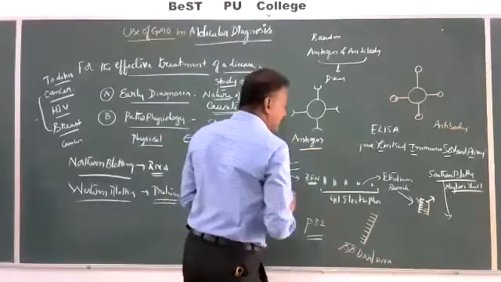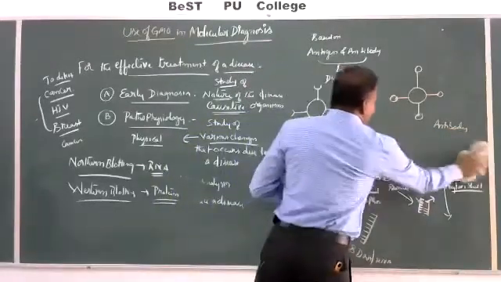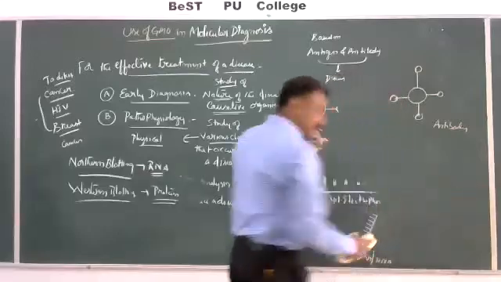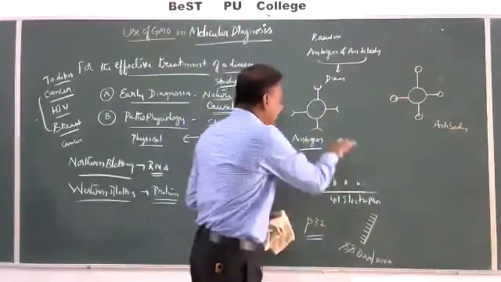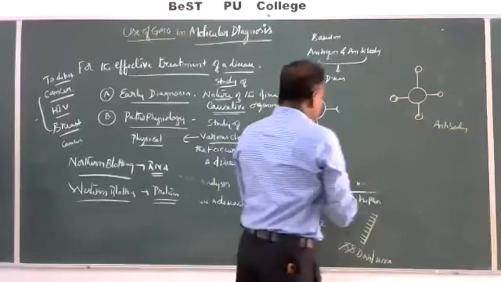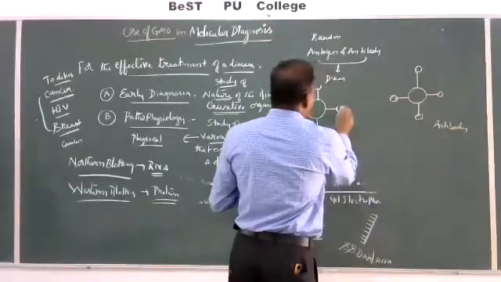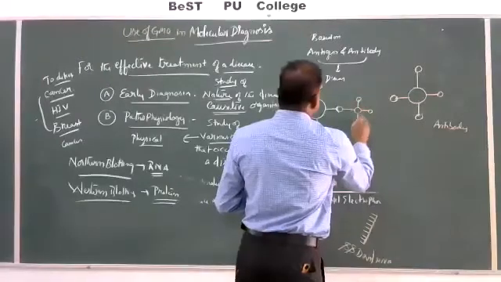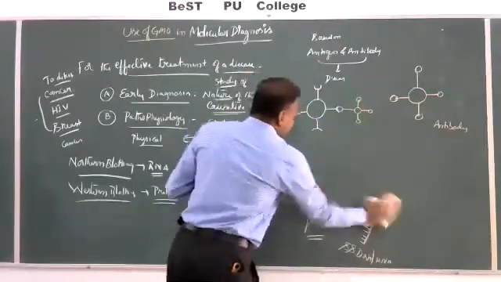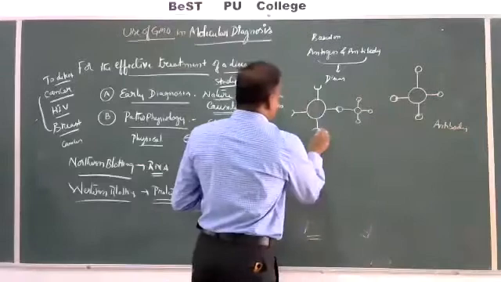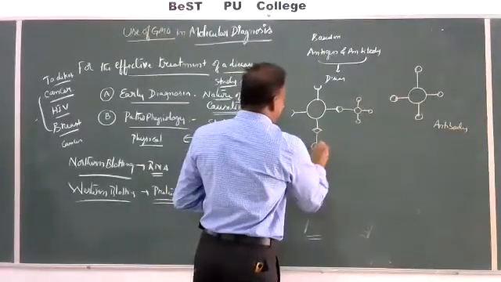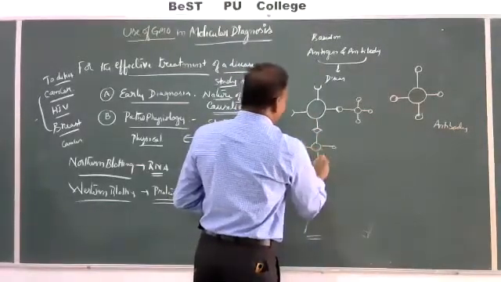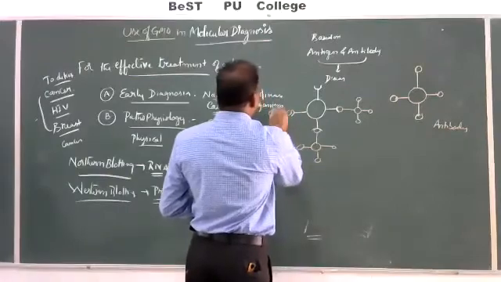When a particular foreign body, a disease causing structure, enters my body, antibodies will come and stop it. Many will be formed, and they will attach here, like this.